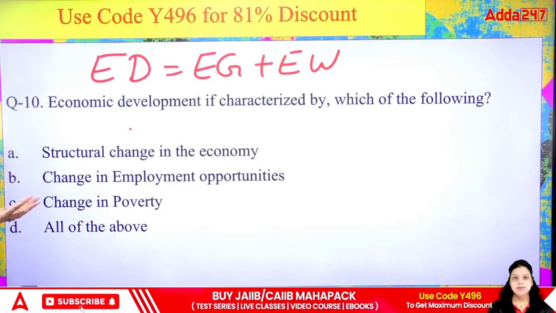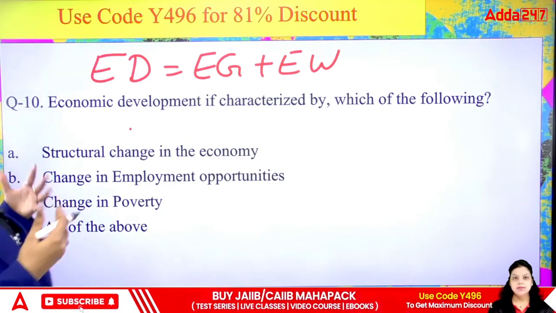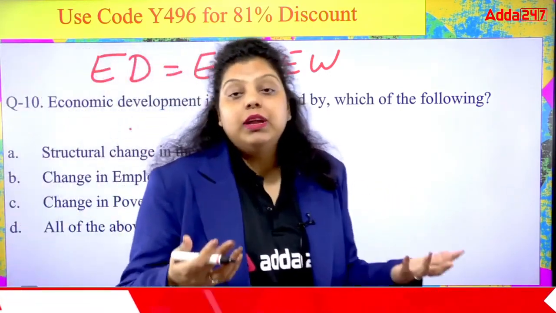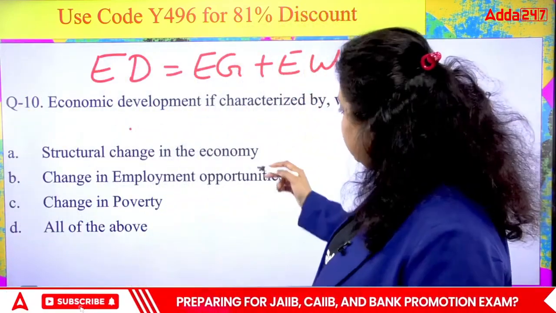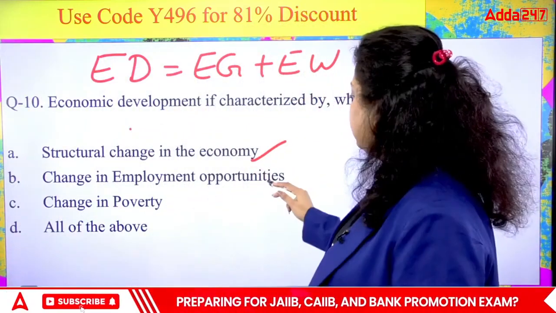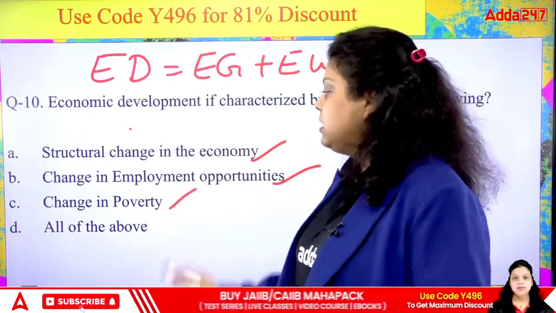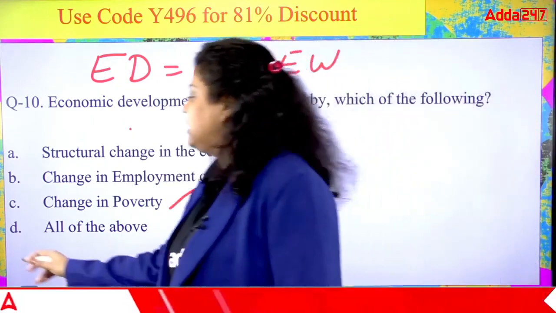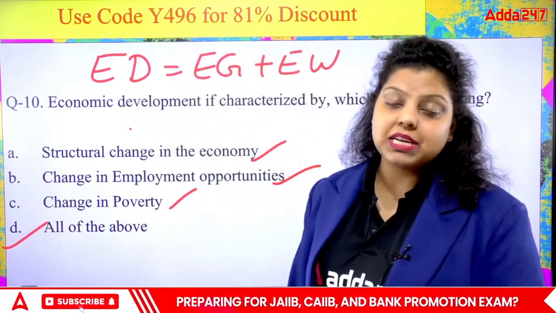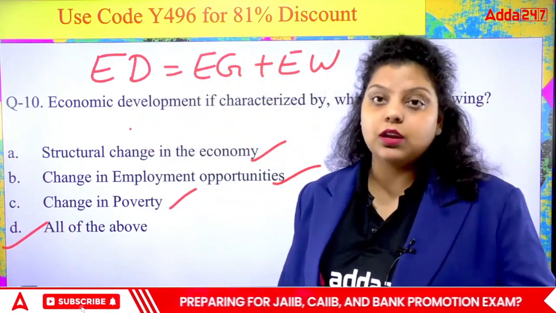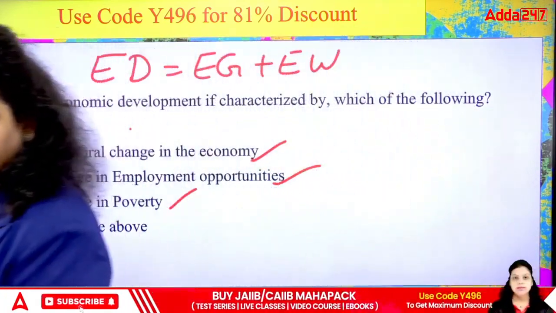So, if we talk about economic development, you are making the life of human beings better, like well-being. You are doing well-being for the people. And it will help by changing the structure. It will help by employment opportunities. You are changing the employment opportunities. You are changing the poverty. So, all of the above will be the right option, it represents the economic development in the country. Okay, so the right answer will be D.